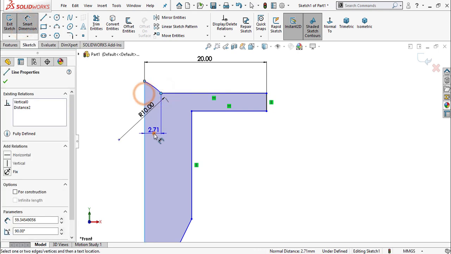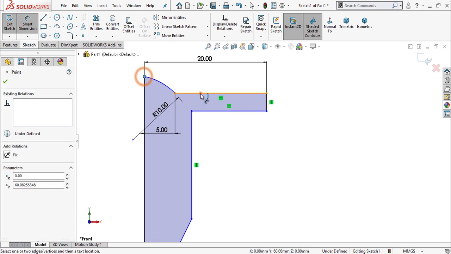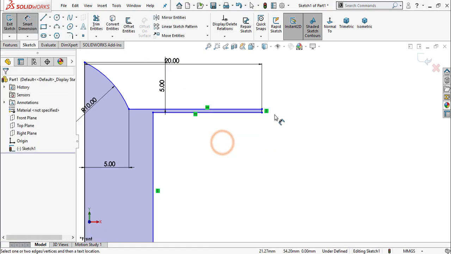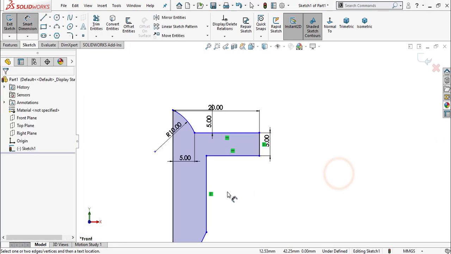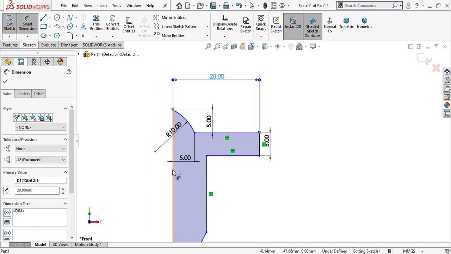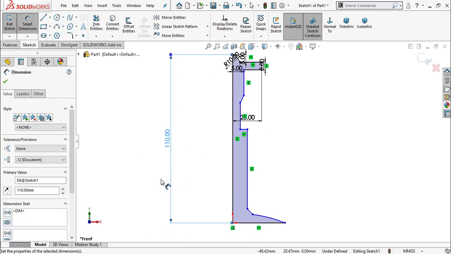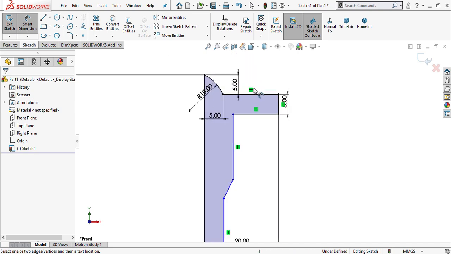This point from this side is 5 mm. Okay. First assign the overall distance. Select this line, 110 mm. Okay.